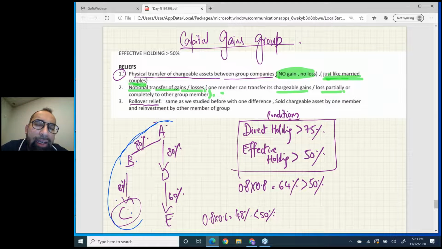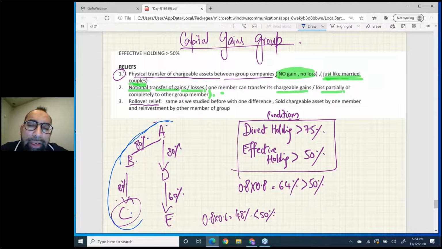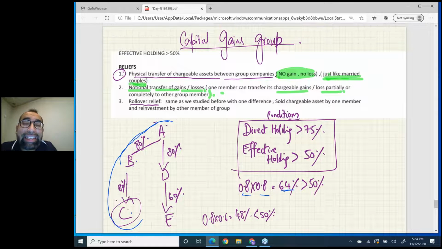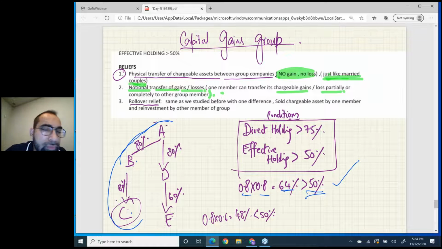This is 80 multiplied by 80, that is 0.8 into 0.8, which is 64%, and yes, this 64% is greater than 50%. For a capital gains group, 50% indirect holding is enough. So A, B, C have made the capital gains group.